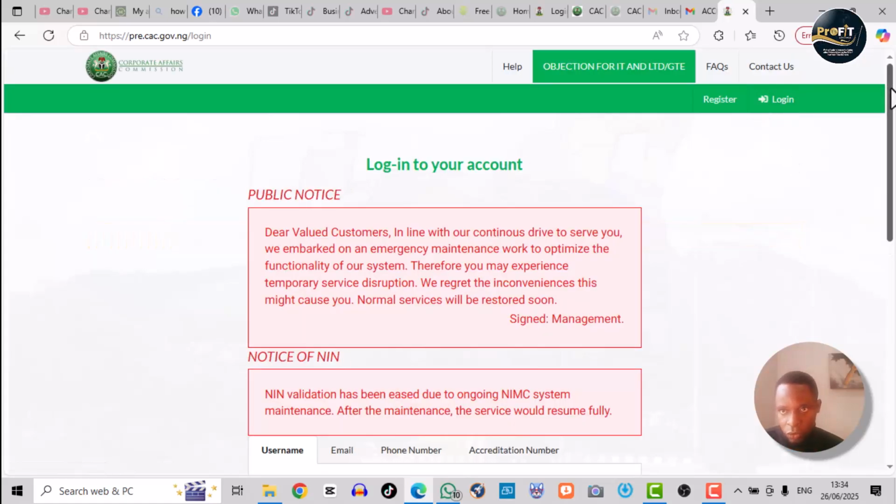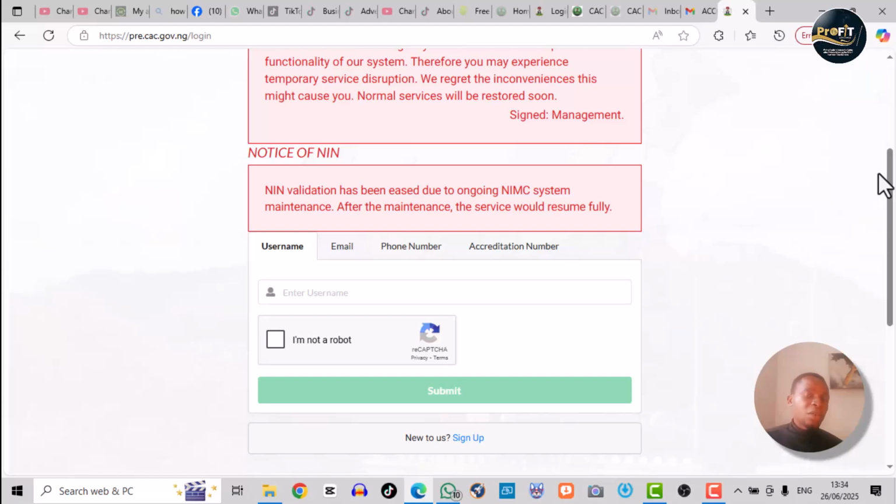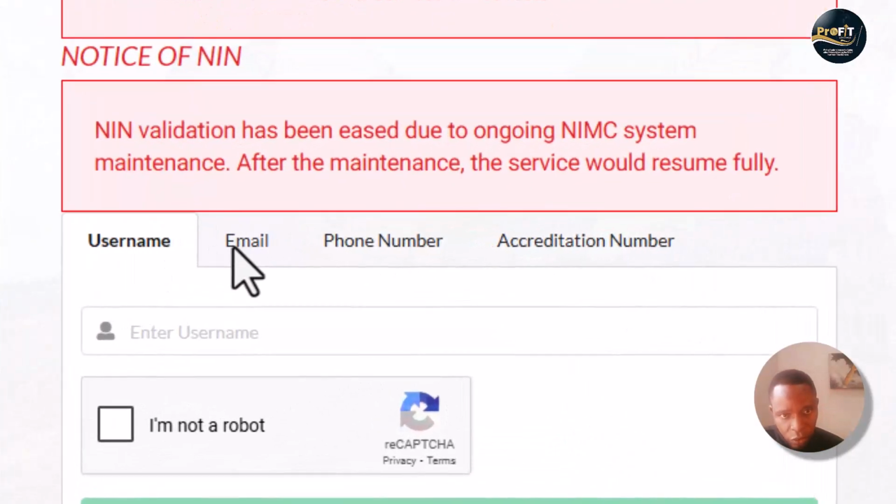So we scroll down to log in. Remember I said you can do this with your phone. Can you see now, you can log in with username, email, or phone number. Now if you are an accredited agent, you can as well log in with your number as an accredited agent. But I told you already that you mustn't own an account and create a business name, right?